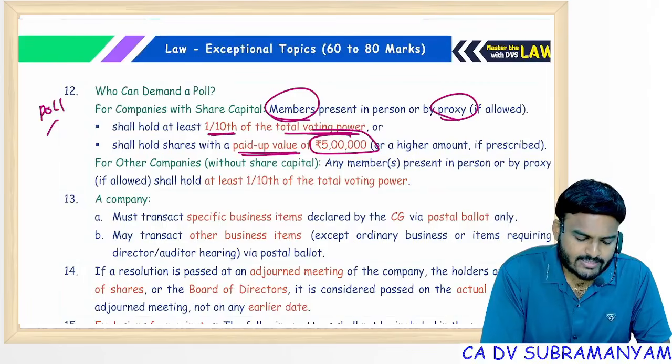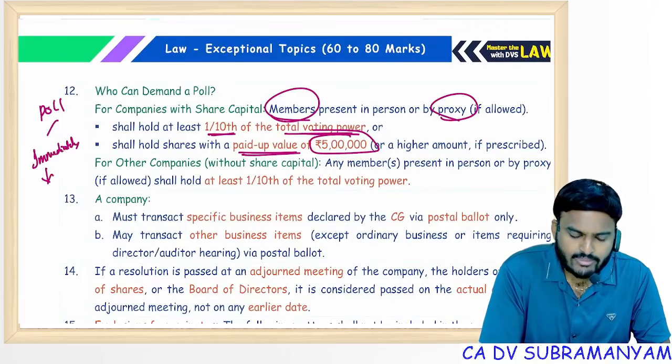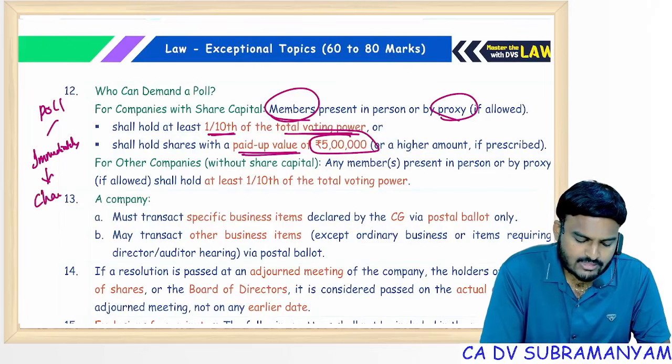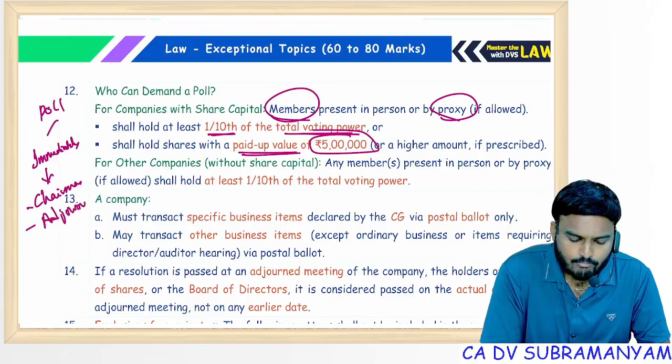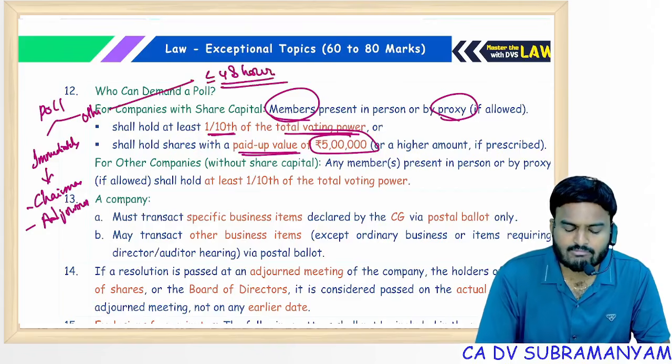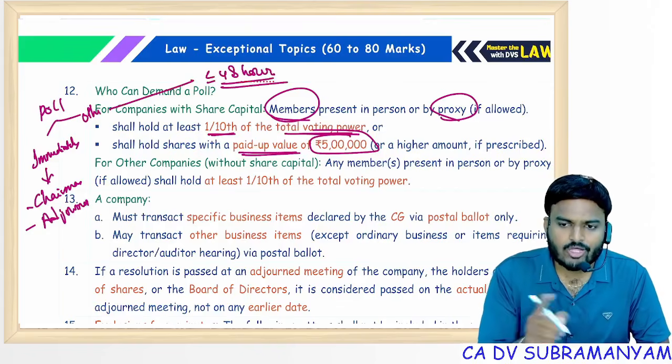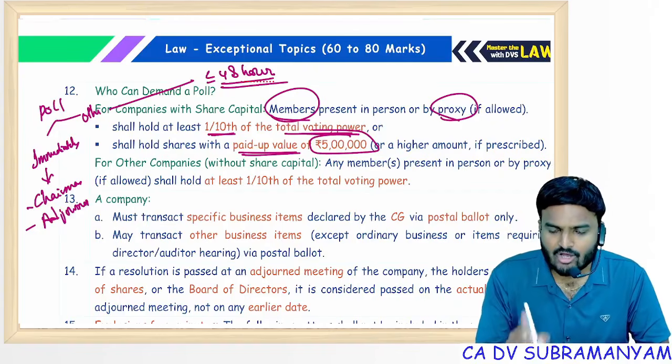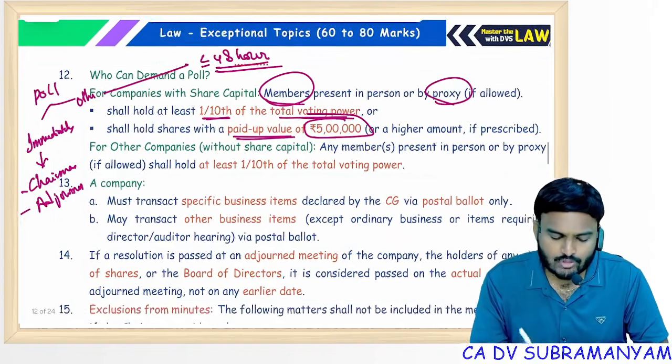Poll should be conducted immediately for two matters, no waiting. One is appointment of the chairman and the second is adjournment of the meeting. For these two matters, poll should be conducted immediately. For other matters, poll can be conducted within 48 hours of demand for poll. And poll can be demanded on or before declaration of results under show of hands.